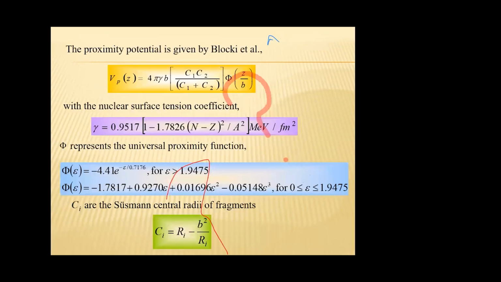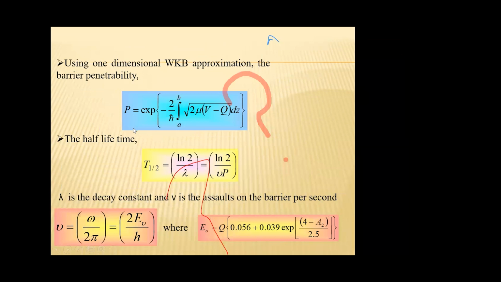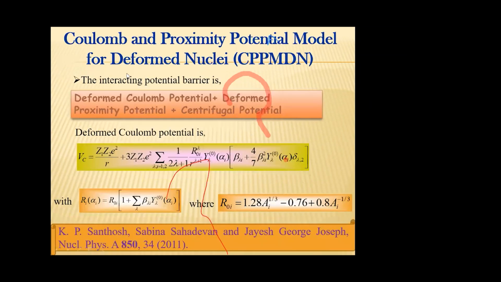The proximity potential can be computed using these expressions, and barrier penetrability can be calculated using the one-dimensional WKB approximation. T-half is calculated using the usual expression log 2 divided by nu into P, where nu is the assault frequency. This model is used for the computation of alpha half-life and also for the computation of cluster decay half-life.